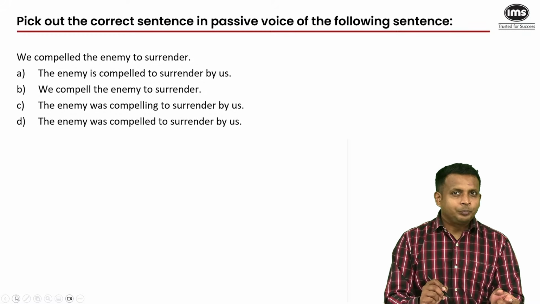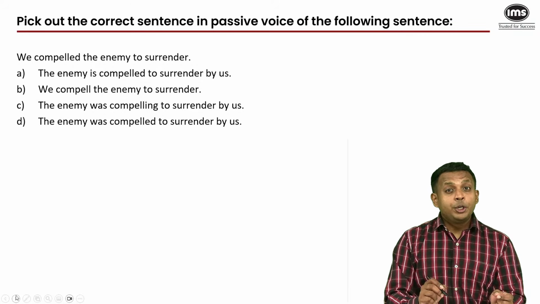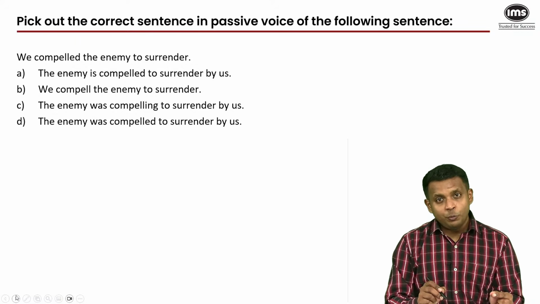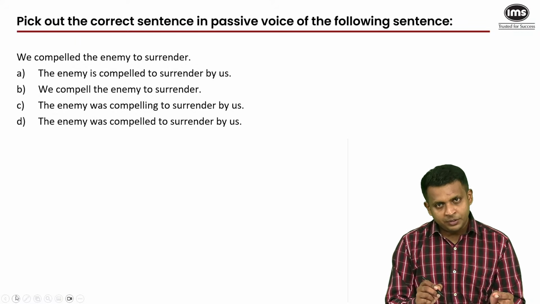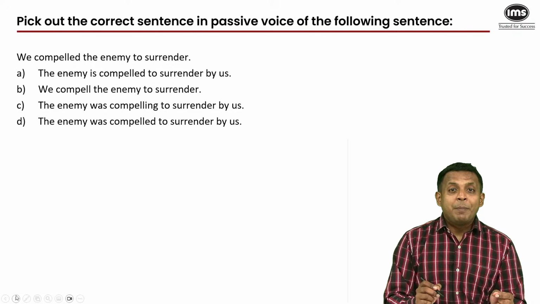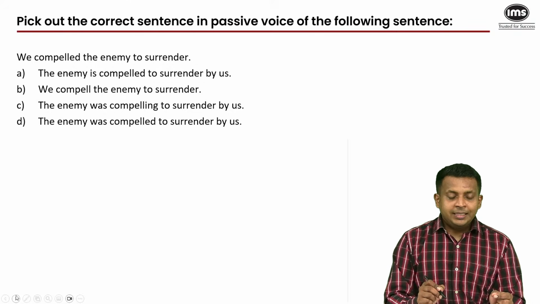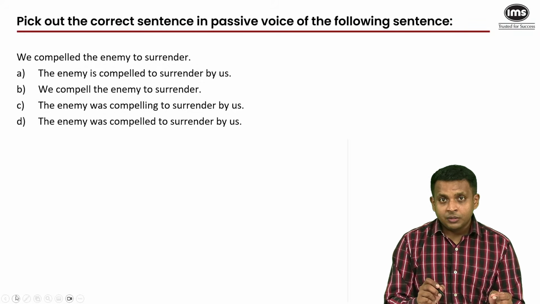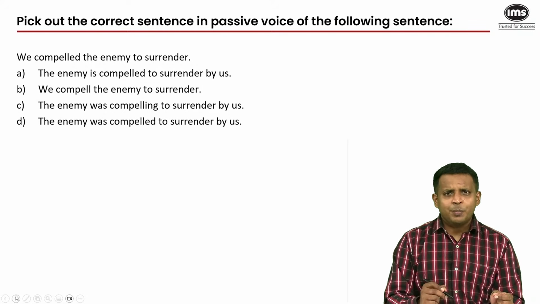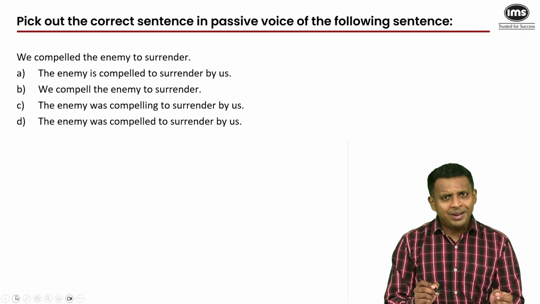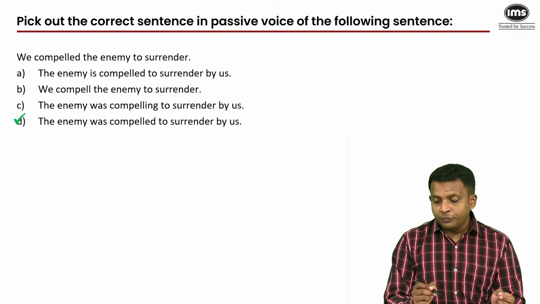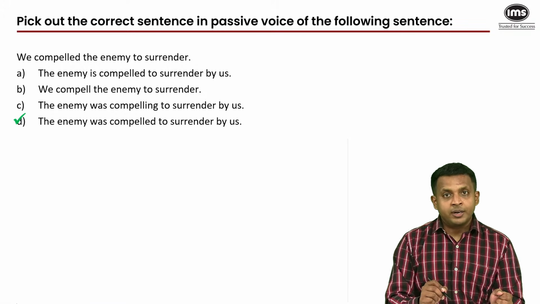So the rule is the verb to be in the same tense as the main verb, followed by the past participle of the main verb. Let me explain that. Compelled, that's the main verb. In the active voice, the tense is simple past. So the verb to be in the simple past would be was, and the past participle of the main verb would be compelled. So our answer would be the fourth option. As all of you have correctly answered, the enemy was compelled to surrender by us.